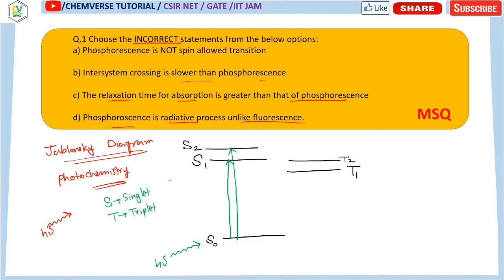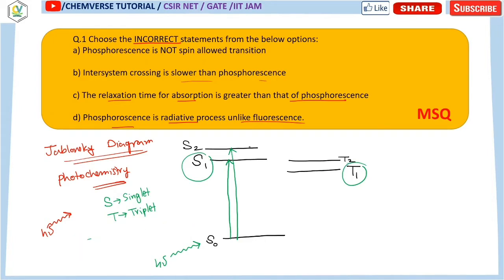Now, generally, the triplet state has lower energy as compared to the singlet state. Suppose the first excited state is singlet, then it is denoted as S1, and if the first excited state is triplet, then it is denoted as T1. Then you can find that T1 is of lower energy. Compare these two levels, S1 and T1. T1 is of lower energy, and that is why it is written in this manner.